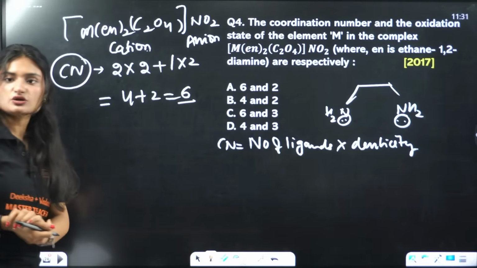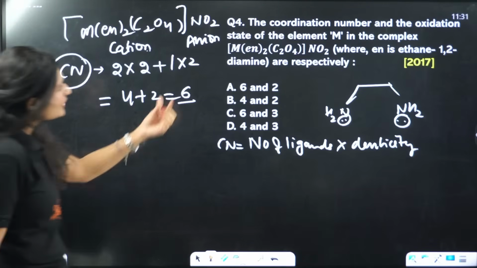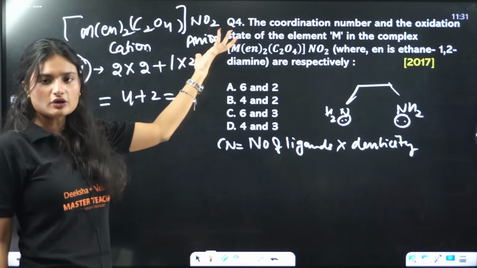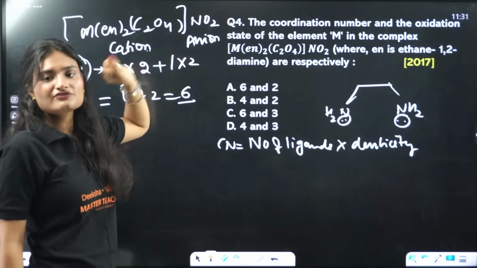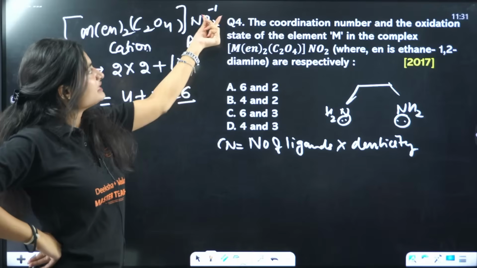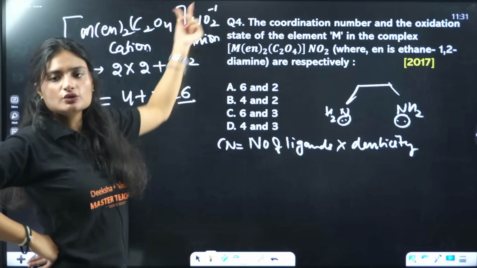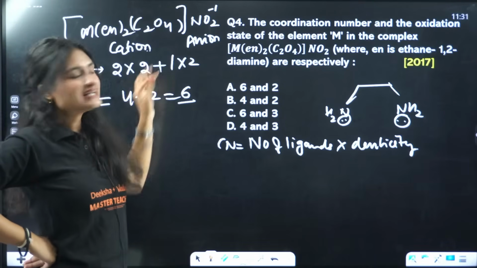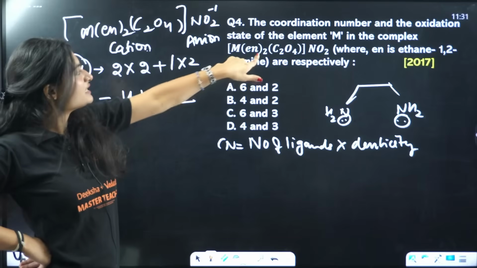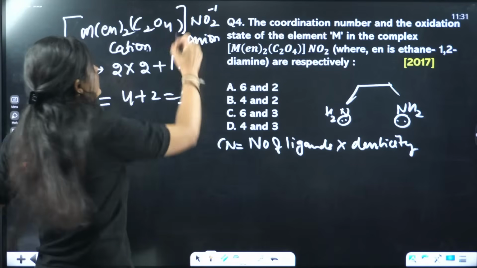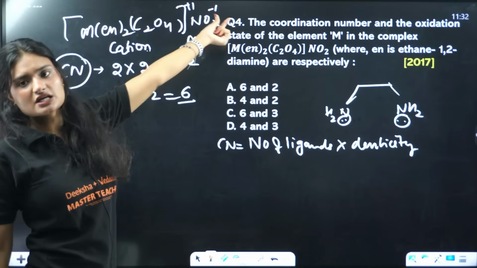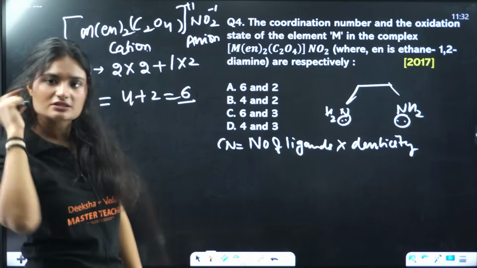Now oxidation state also asked. I told you this is the cation, right? And this is the anion. Nitrito we call it, right? So nitrito has a charge of -1. So that means if it has a charge of -1 and here it is showing no charge, it is neutral here, that means +1 charge will be coming from here. +1 -1, the compound is neutral. So this cationic part has a charge of +1 and this anionic part has a charge of -1. Okay, now I'll calculate the oxidation state for M.